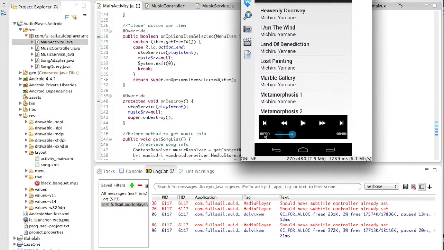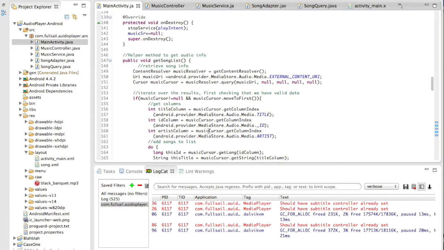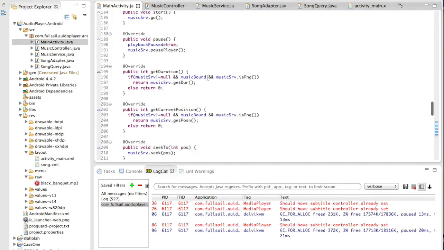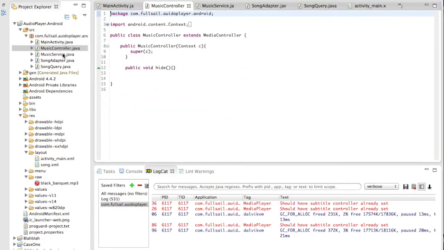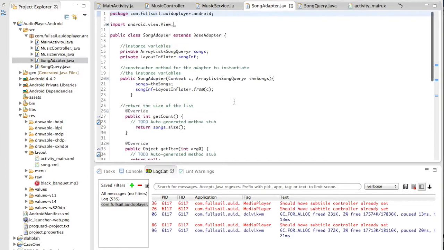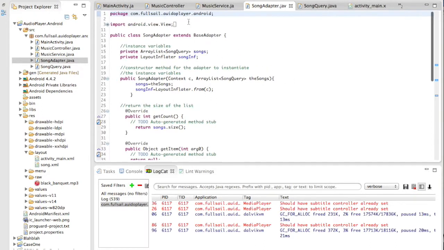I do have other code to show. For example, in my music controller, this is created, but nothing pretty much goes in it. We just have to declare it. The music service, song adapter, and you can see besides the imports, you also create instance variables and a constructor method.